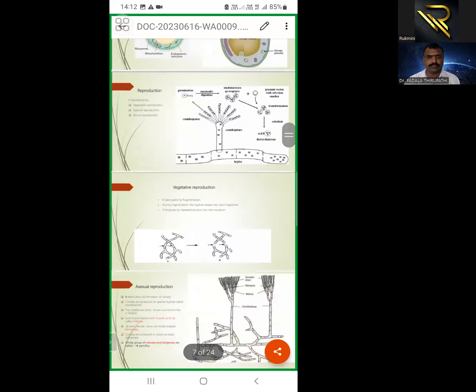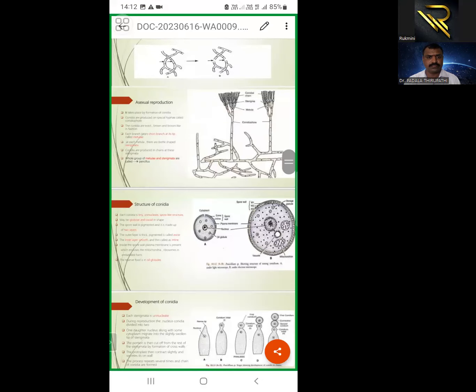Today we will discuss sexual reproduction of Penicillium. In yesterday's class, we discussed Penicillium vegetative morphology, its systematic position, vegetative reproduction, and asexual reproduction. In today's class, we are going to discuss the sexual reproduction process in a detailed way. Then we will also cover the economic importance of Penicillium species.